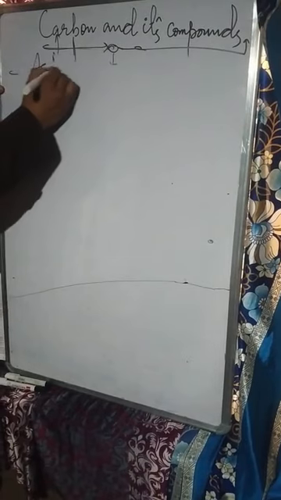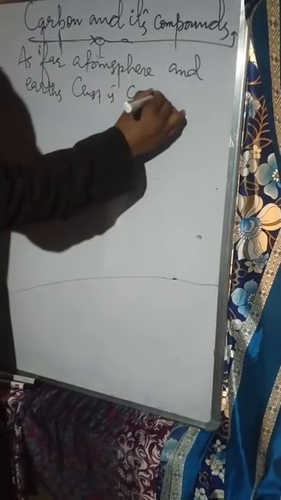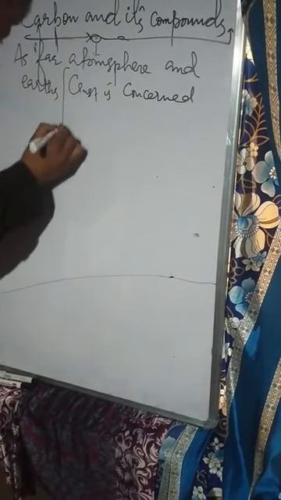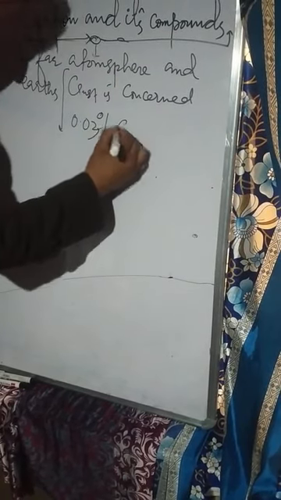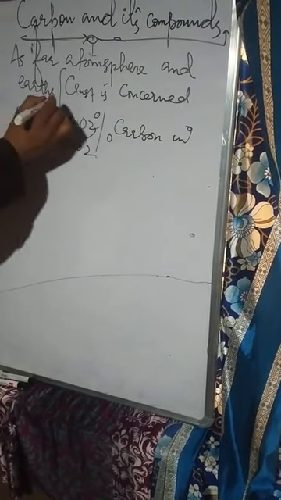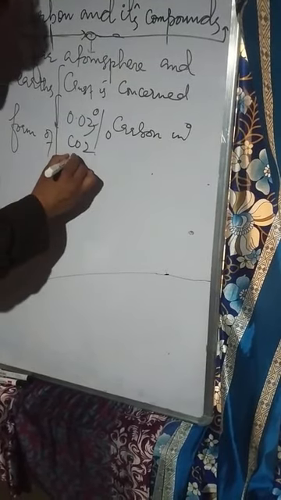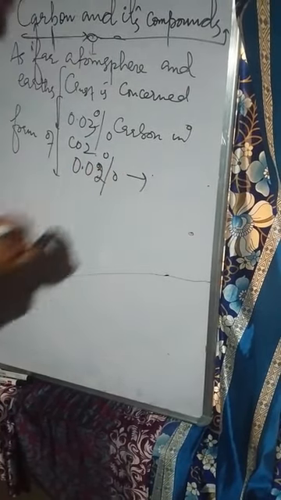As far as the atmosphere and Earth's crust are concerned, the atmosphere contains 0.03% carbon in the form of carbon dioxide gas, and Earth's crust contains about 0.02%.